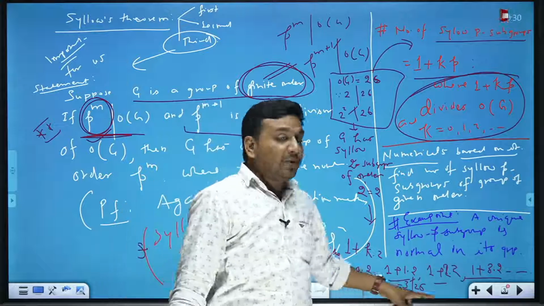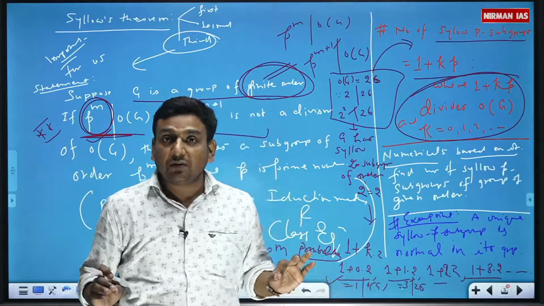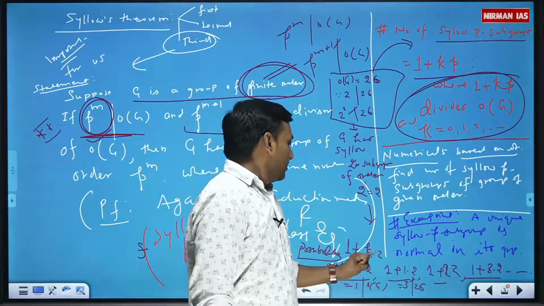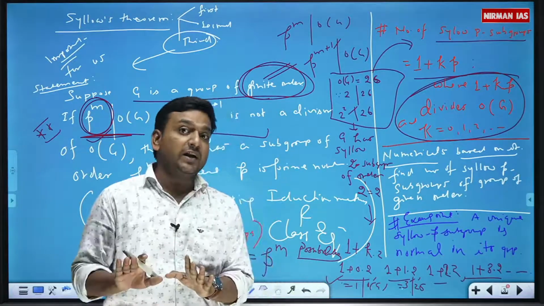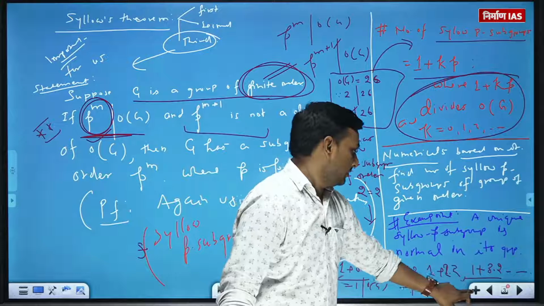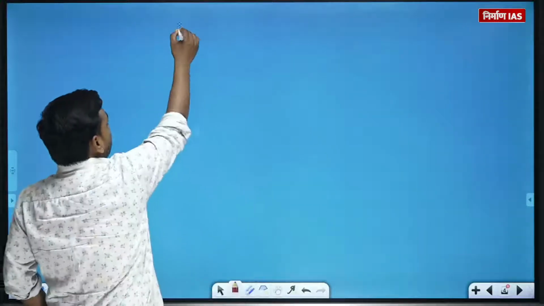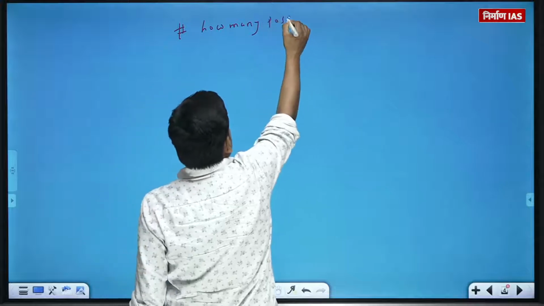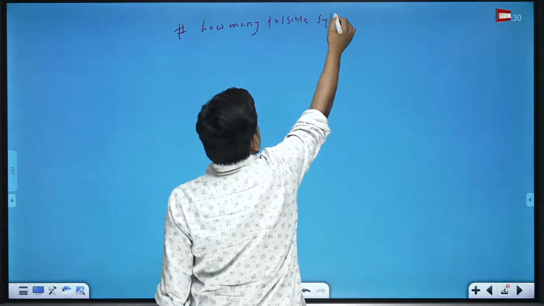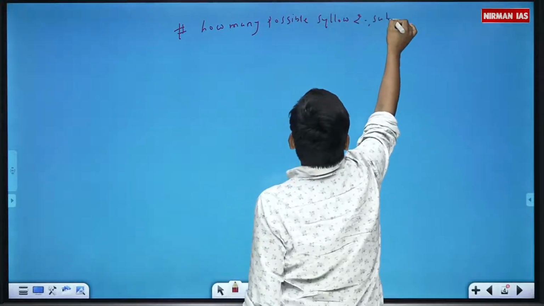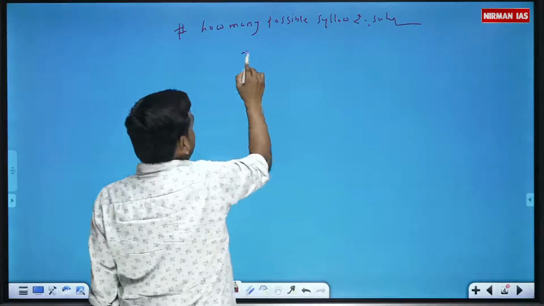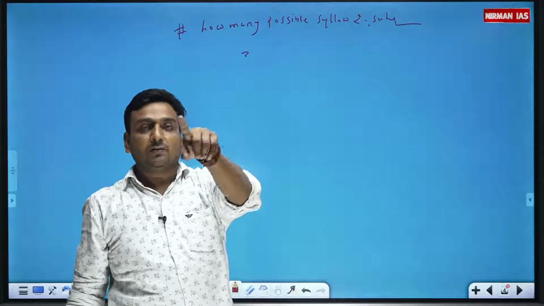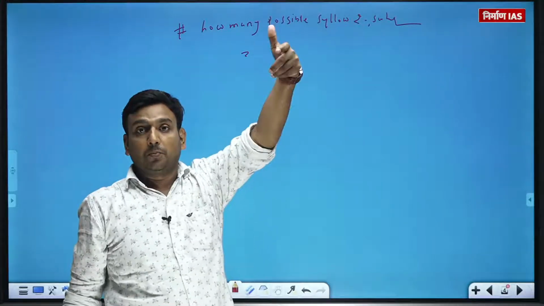On checking, please do remember all these things, whatever I am saying. Very useful for your exam. So the third point I'm mentioning here: first, how many possible Sylow 2-subgroups are there. Let's say there may be 1, 5 and so on, but the possibility will be confirmed only for those for which that number divides order of group. Is that fine?